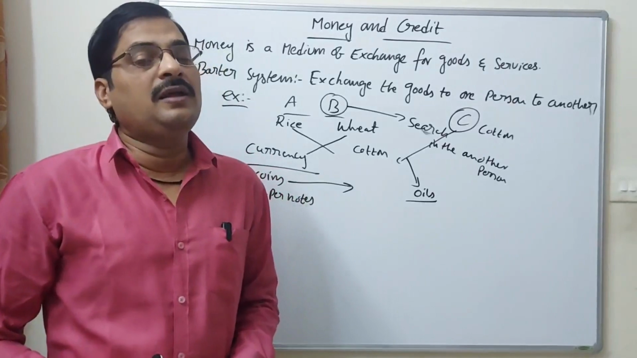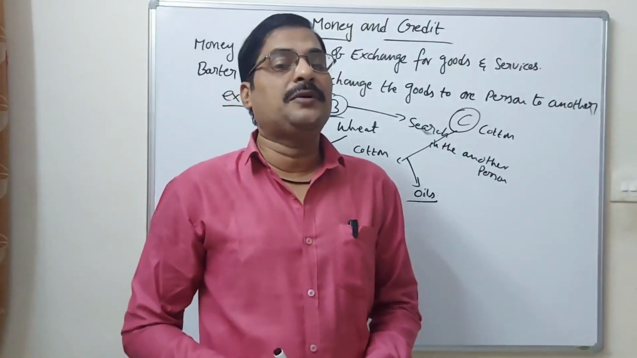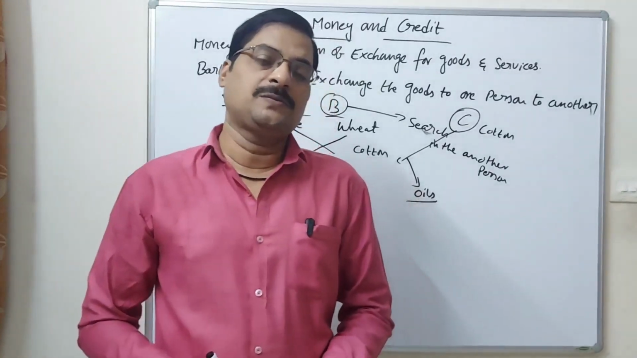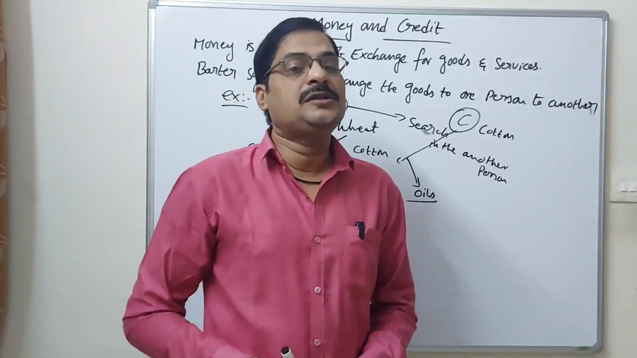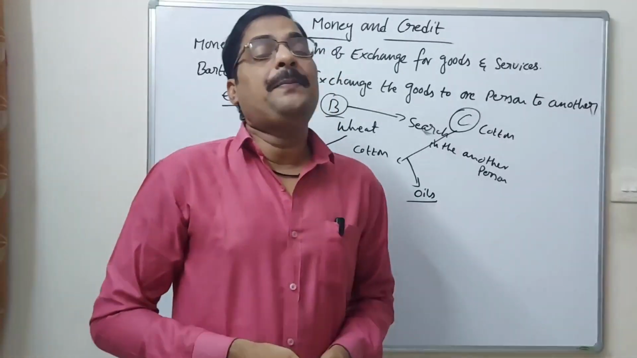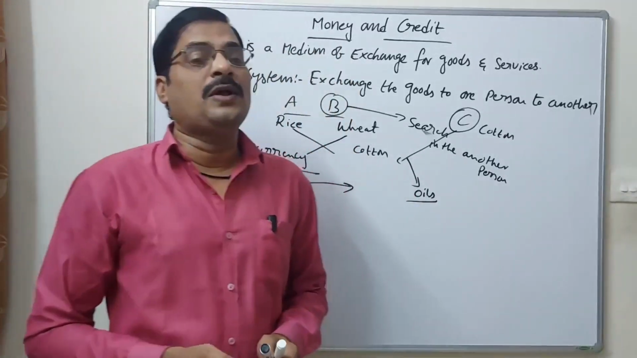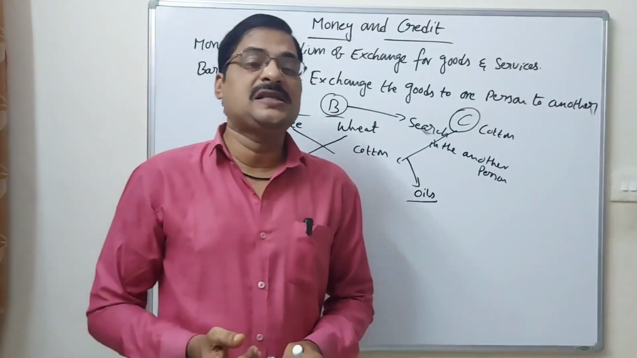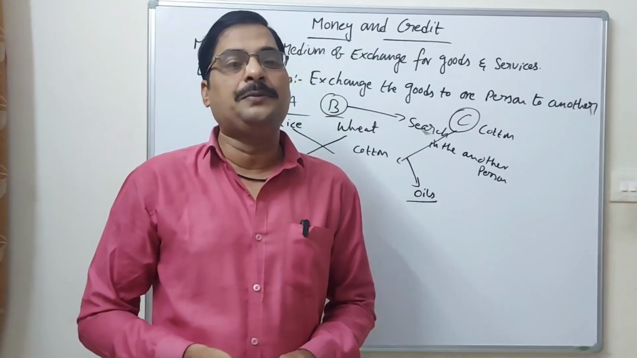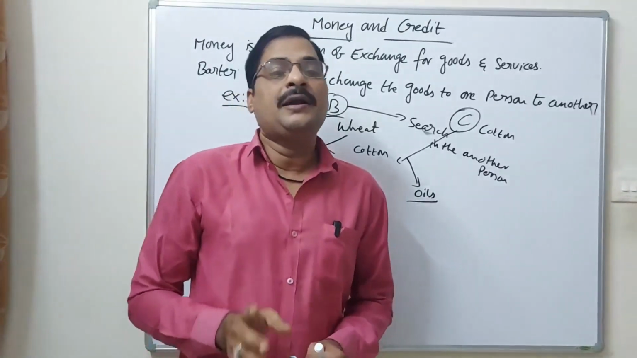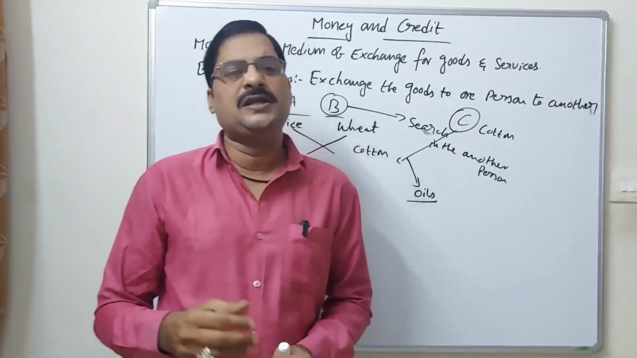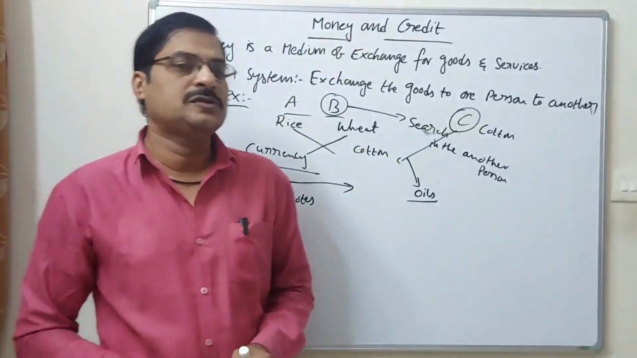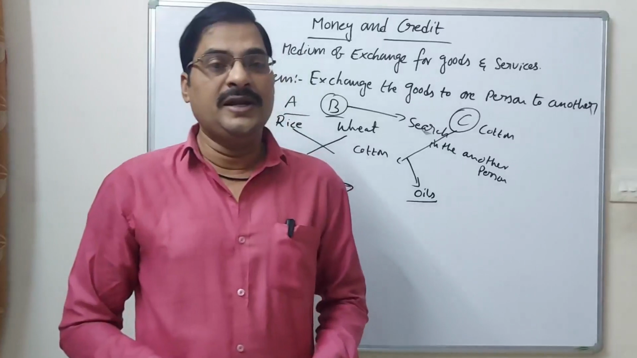So what did they do? They wanted to introduce paper notes. As a replacement of the coins, they introduced paper notes. Paper notes were also 1 rupee, 2 rupees, and 5 rupees up to 100 rupees only. 100 rupees was the maximum amount. There were no 500 rupees, 1000 rupees, or 2000 rupees notes in the olden days.